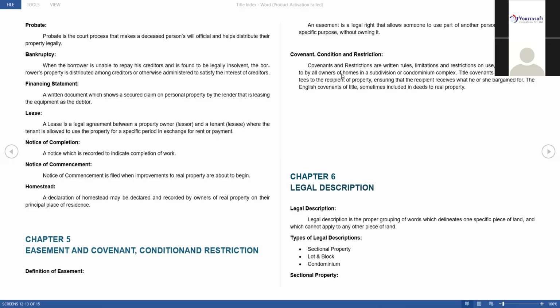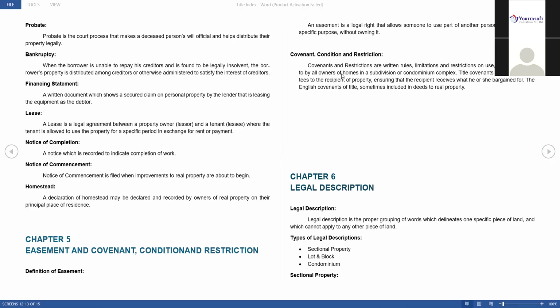Notice of commencement means again the same contractor will give one more notice. So both of us mutually understand the amount you have to pay and the time period in which I have to complete the building. For that beginning, I am starting to construct your house today, so they will make one notice of commencement.